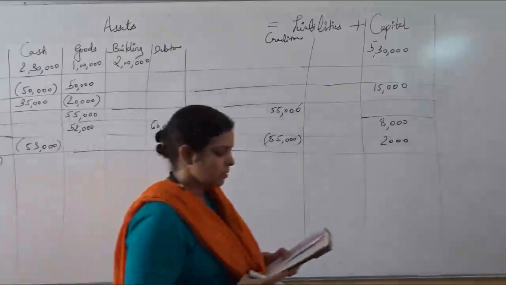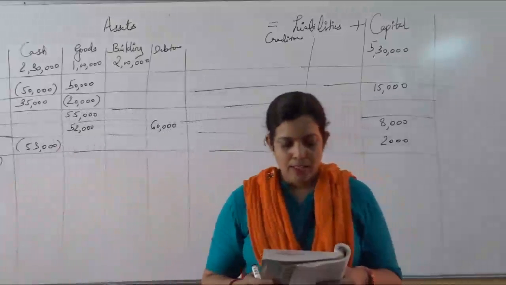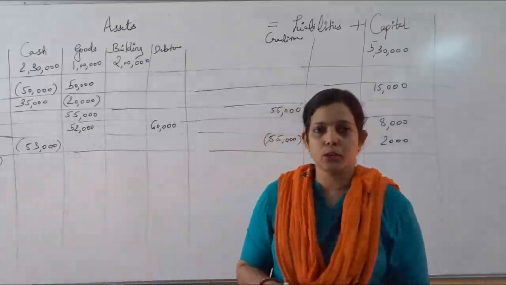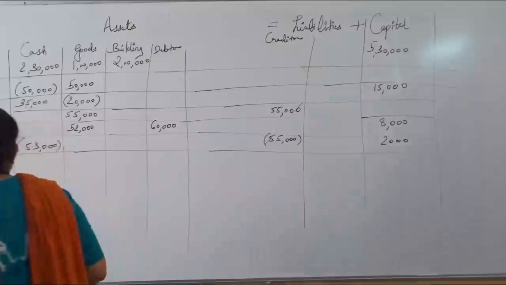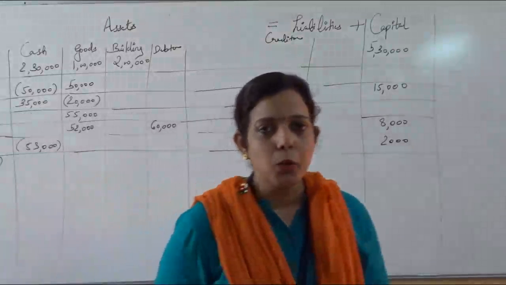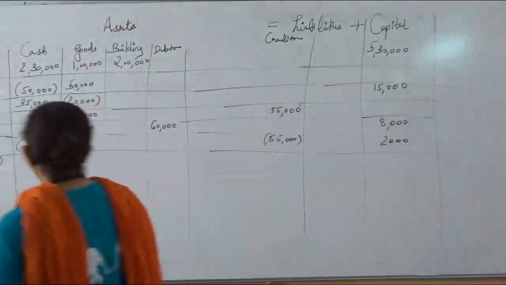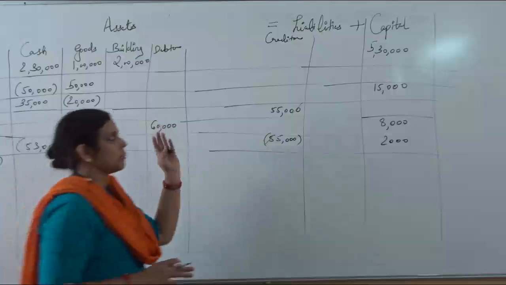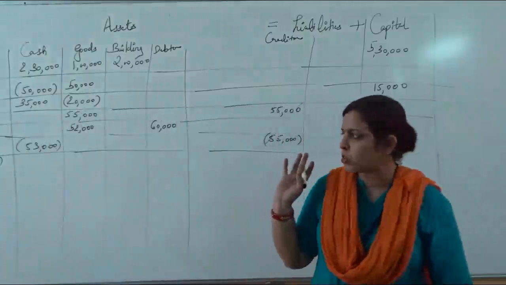In this transaction, salary paid by him. How much salary is paid? You can see 20,000. 20,000 salary is paid. Since salary is a nominal account. Since see here you are having only two heads. Which heads are you having? You are having two heads, the assets and the liabilities. In liabilities you can see liabilities and capital, but the main is liabilities only total.